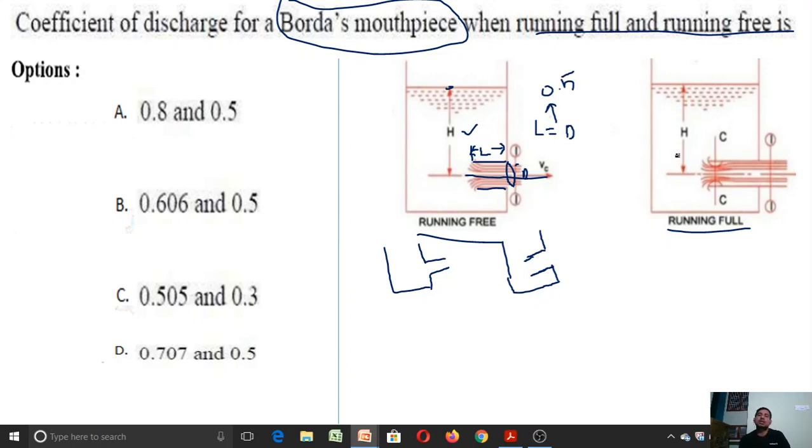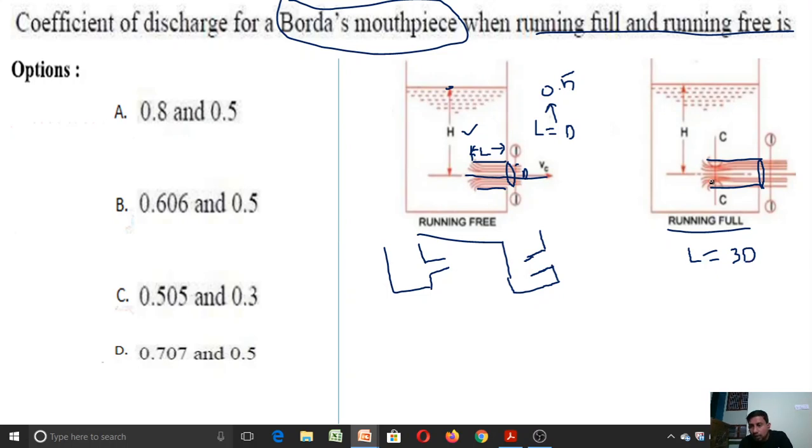So let us explain another one. Borda's mouthpiece running full. Now if you observe, this is the length of the mouthpiece, and this is the diameter. In this case the length of the mouthpiece is equal to 3 times the diameter.